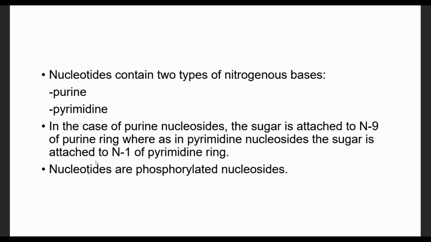Nucleotides are a phosphorylated form of nucleoside. When nucleosides are phosphorylated, they form a nucleotide. So a nucleotide can have single phosphorylation, double phosphorylation, or triple phosphorylation. There are three types of nucleotide: mononucleotides, dinucleotides, or triphosphate nucleotides.